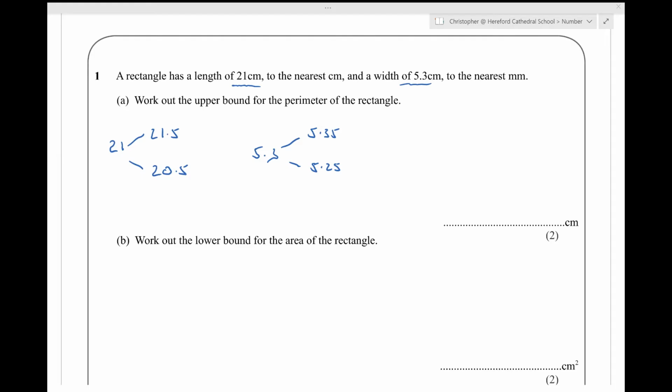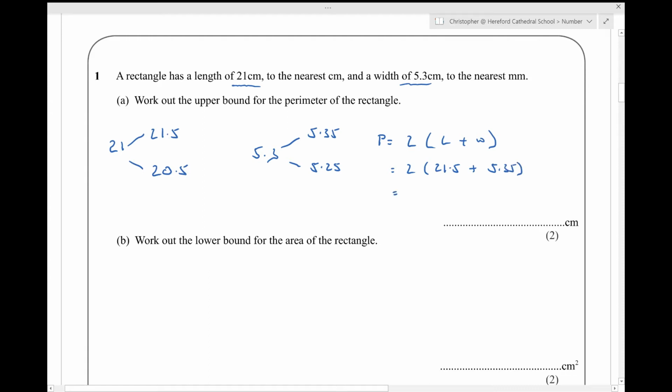Well, the perimeter of the rectangle is going to be the length plus the width, plus the length plus the width, or twice the length plus the width. And if I want the upper bound, I'll use the upper bound for the length, 21.5, and the upper bound for the width, 5.35.